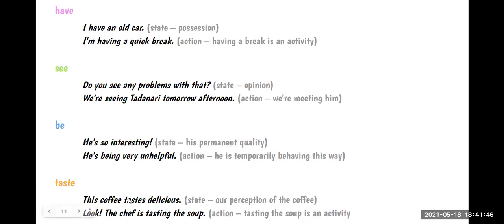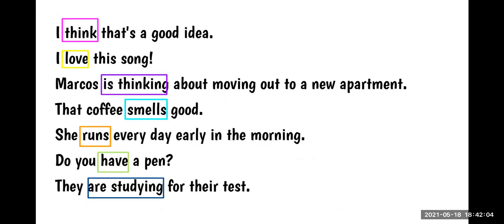Here you have some other examples. I'm going to send you this so you can read. And also I'm going to send you some other links so you can read more examples, okay? But in this lesson, we are not going to use the continuous tense for the state verbs, okay? Now, remember the examples that we saw at the beginning?